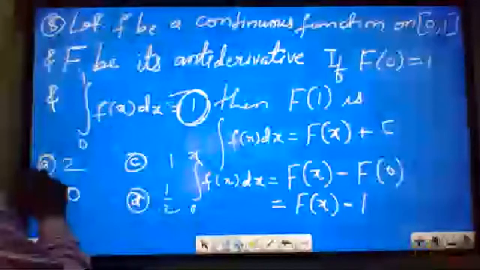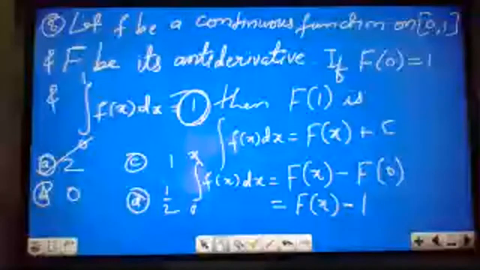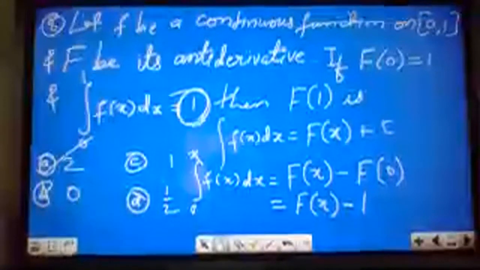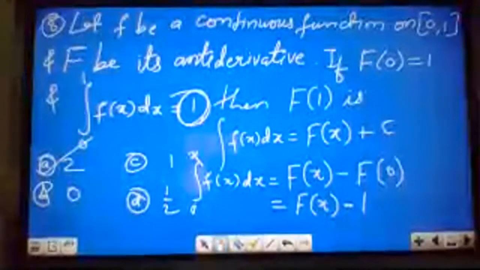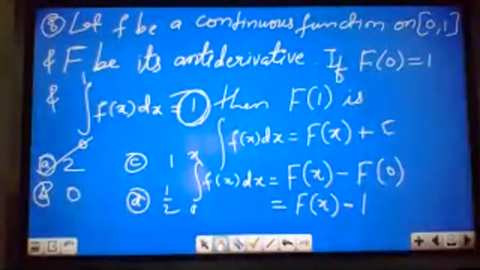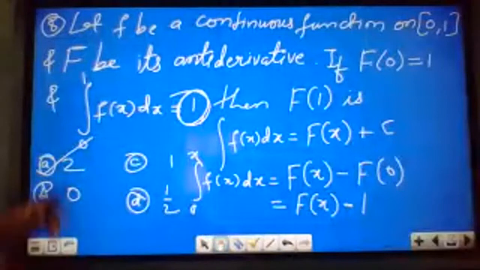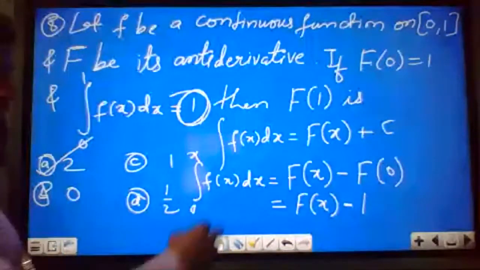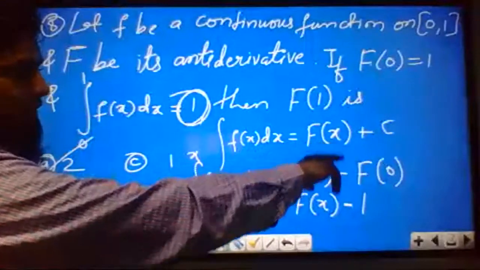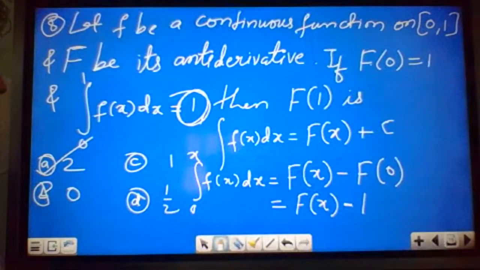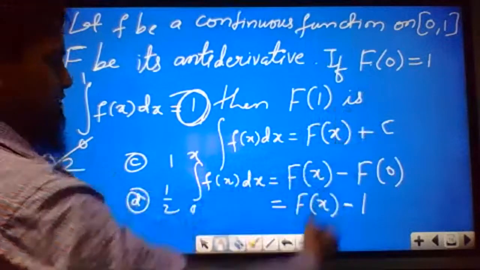Correct option is 2. I'll explain again. Very simple question. f is given continuous on 0 to 1 and capital F is its antiderivative. Antiderivative means integral. If F of 0 is given 1 and integration of f x dx from 0 to 1 is given 1, we have to find F of 1. We know that integration of f x dx is equal to capital F x plus c, and if the limits are given, no need to write the constant of integration.